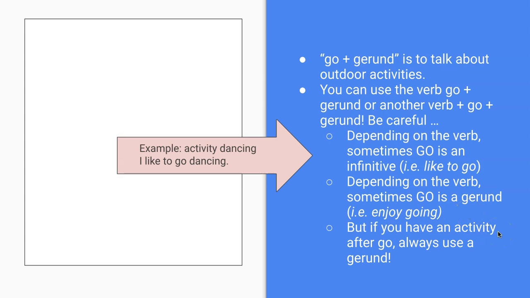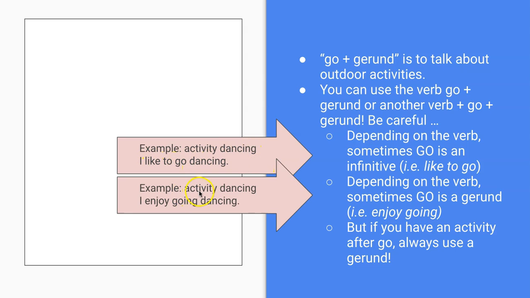Here's an example. If my activity is dancing and I use the verb like, I can say I like to go dancing. In the second example, the same activity, because I now use the verb enjoy, I say I enjoy going dancing. This gerund is because it's the object of this verb here. And this is the activity for this combination.